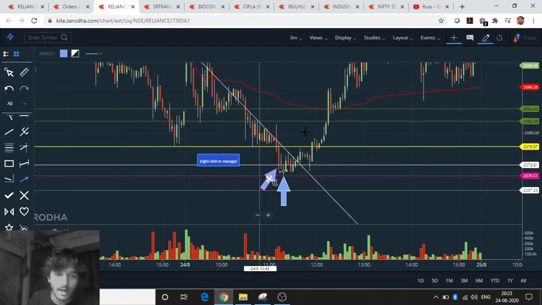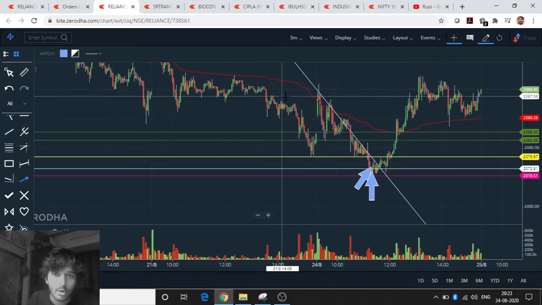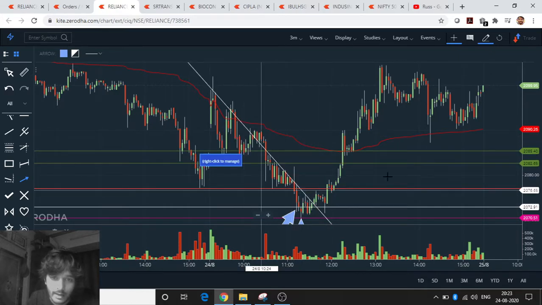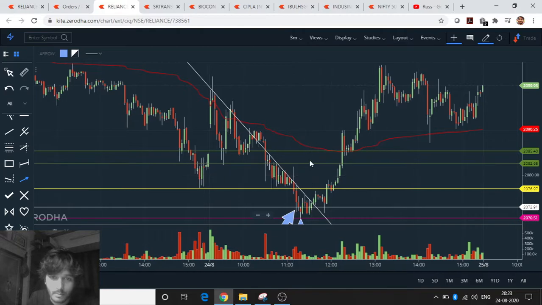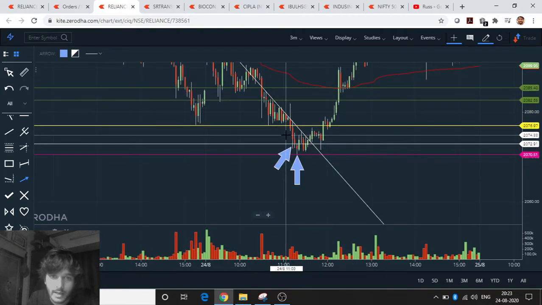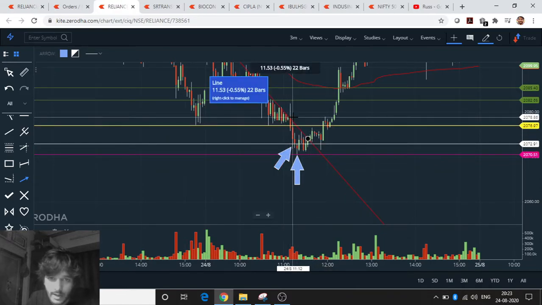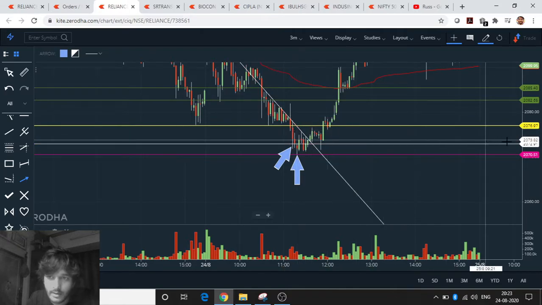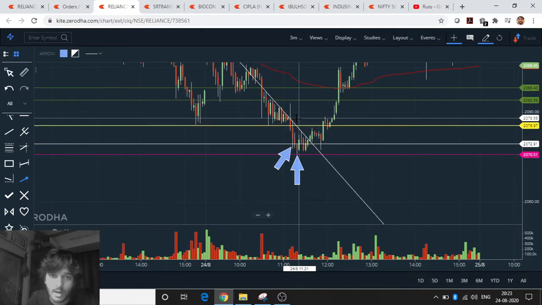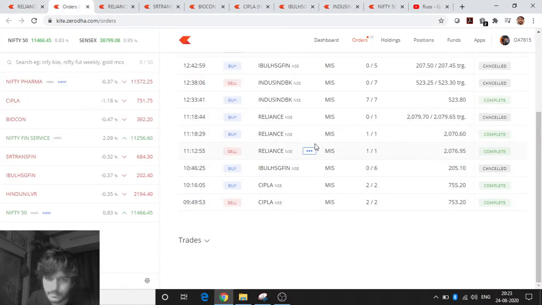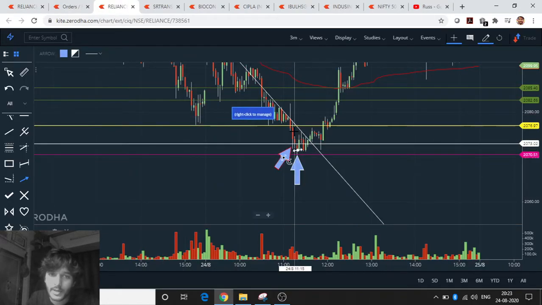I took the Reliance trade because the major sentiment was downtrend on Reliance, and this was a major support, and I was looking for the price to break this support. As this candle broke the support, I entered on the yellow line, which is 2076.95. I entered only one quantity, and then it tanked.